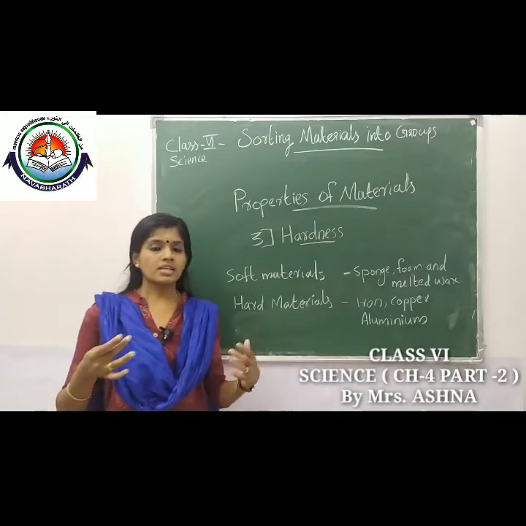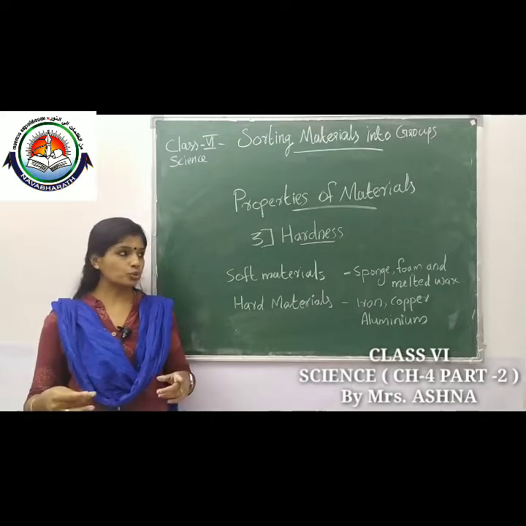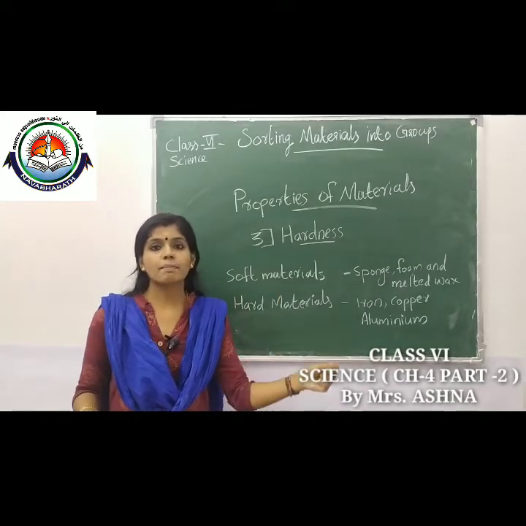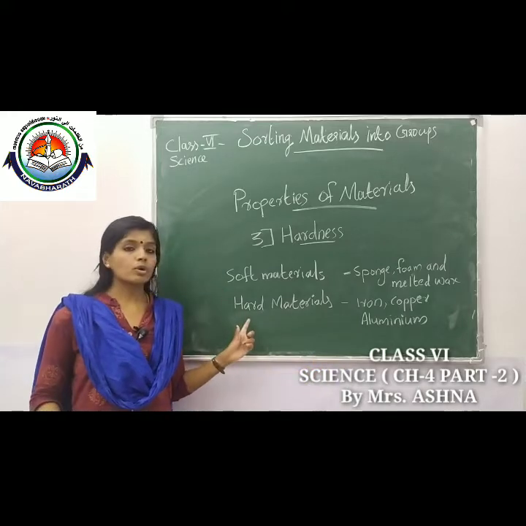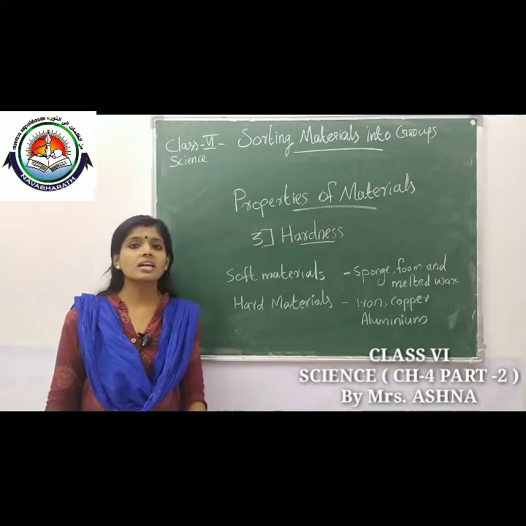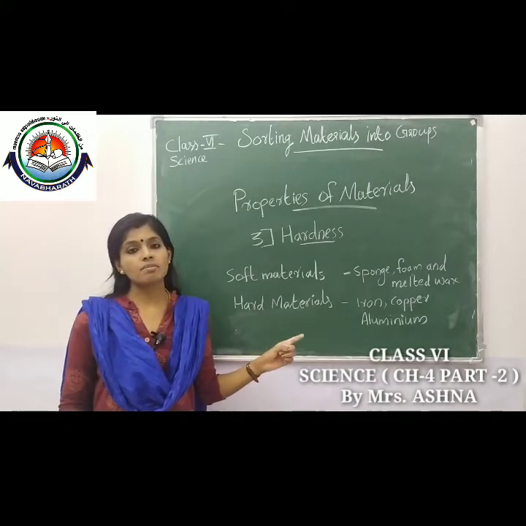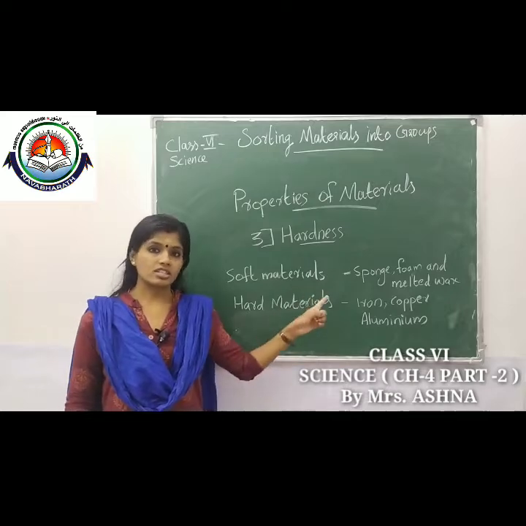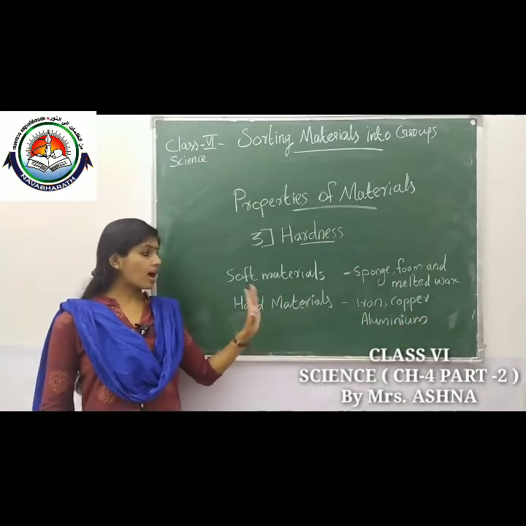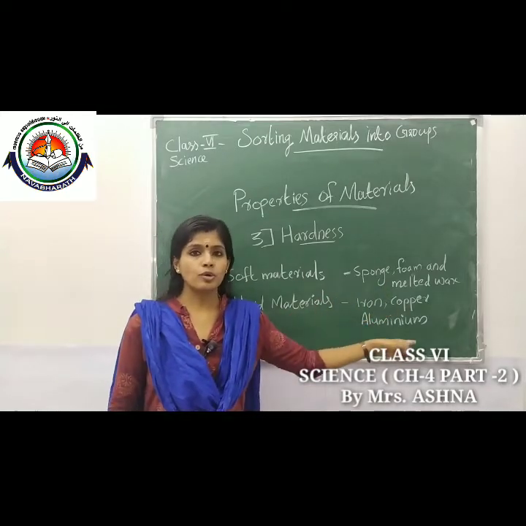So based on hardness we can classify materials into two. First one is soft materials that we can compress easily. What about hard material? Yes, the material we can't compress is known as hard material. What are the examples for soft material? Yes, sponge, foam and melted wax. What about hard materials? Iron, copper, aluminum.